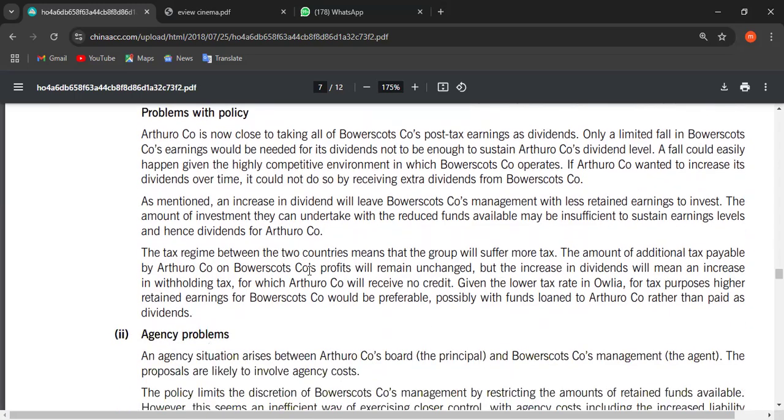Now, the tax regime between the two countries means that the group will suffer more tax. The amount of additional tax payable by Arthurou company on B's profits will remain unchanged, but the increase in dividend will mean an increase in withholding tax. Yes. Because now Arthurou company is demanding that the dividend capacity should be this. Previously, what was happening, guys?